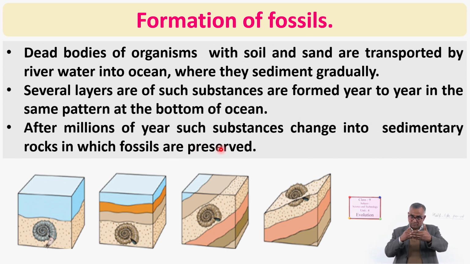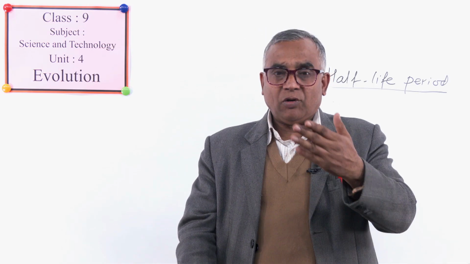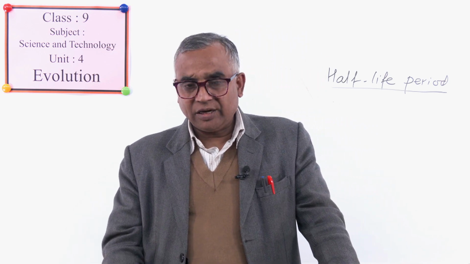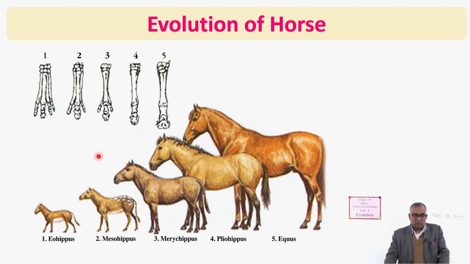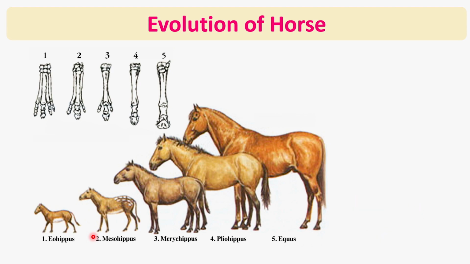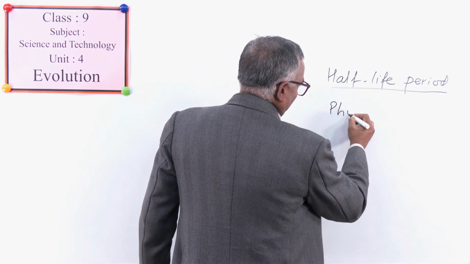So we have identified fossils, we have learnt how age is determined, and how fossils are formed. Now we are going to the evolution of horses and other animals, which is based on this evidence. Look here, on the basis of the study of fossils of horses, the evolution history of the horse. Evolution history is also termed phylogeny.